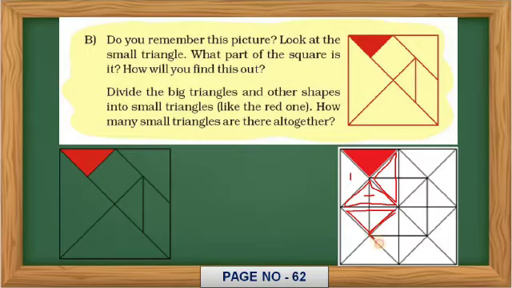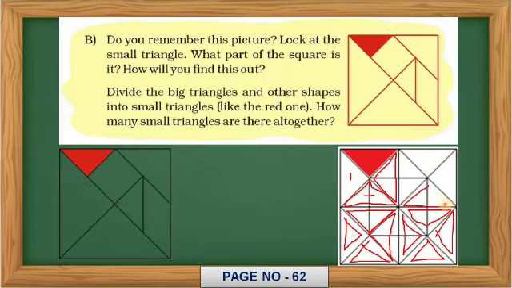This is 6, 7, 8, 9, 10, 11, 12, 13, 14, 15 and 16. So my dear student, there are total 16 triangles, right?